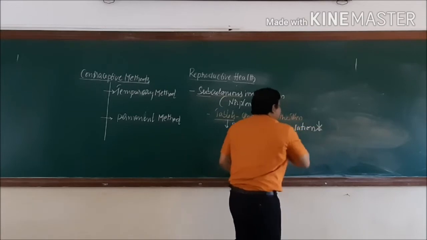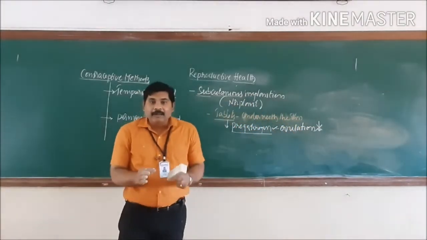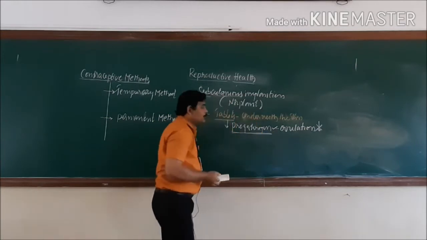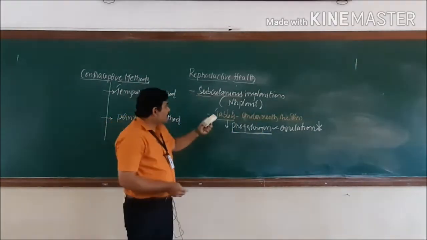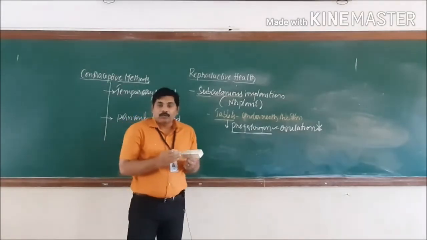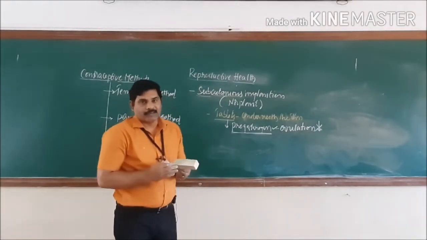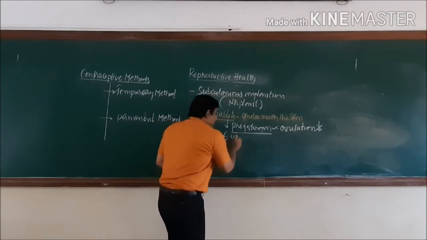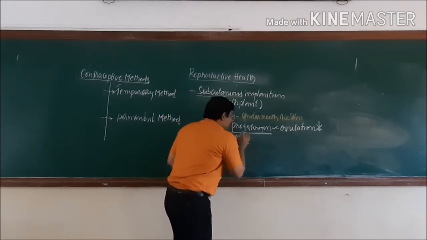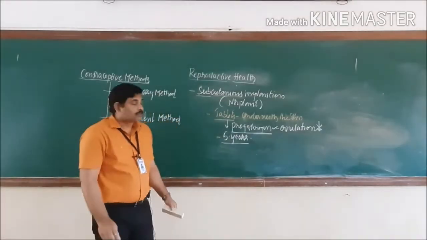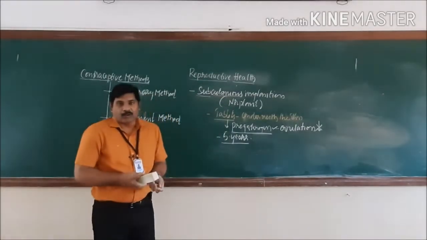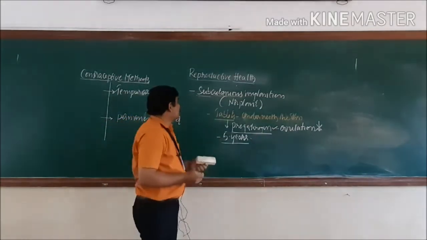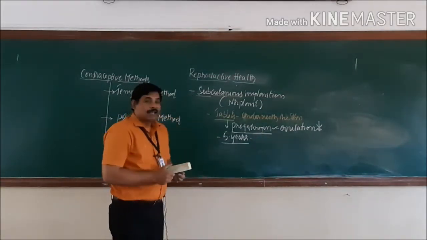The ovulation process will be suppressed, or prevented, because of the continuous release of this progesterone. So it is a very useful method if they want a gap between two successive babies, and this will be helpful for prevention of pregnancy for about 5 years. That is the biggest advantage of this one, and as I said, ovulation is continuously prevented. So this is about subcutaneous implantation.